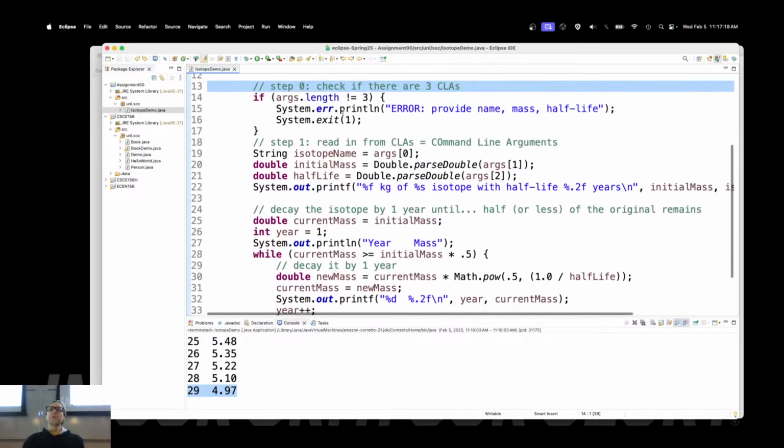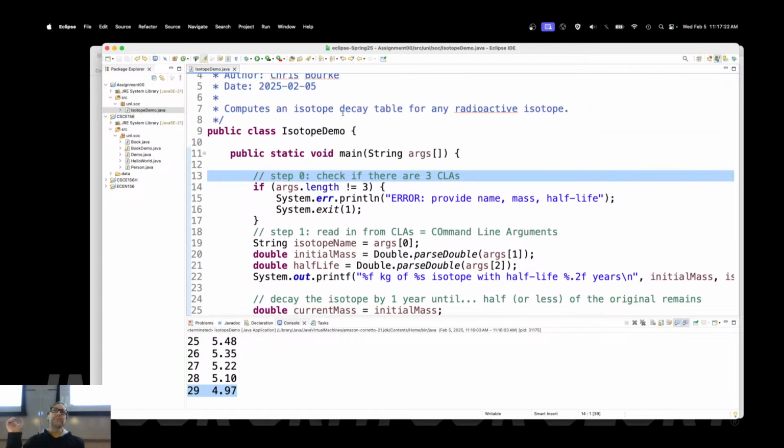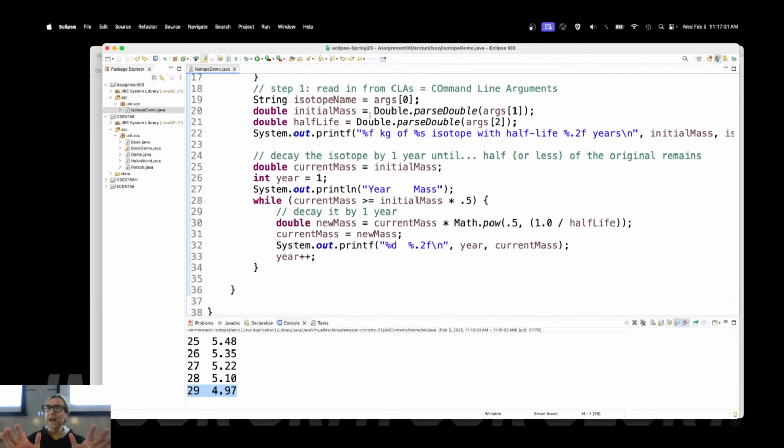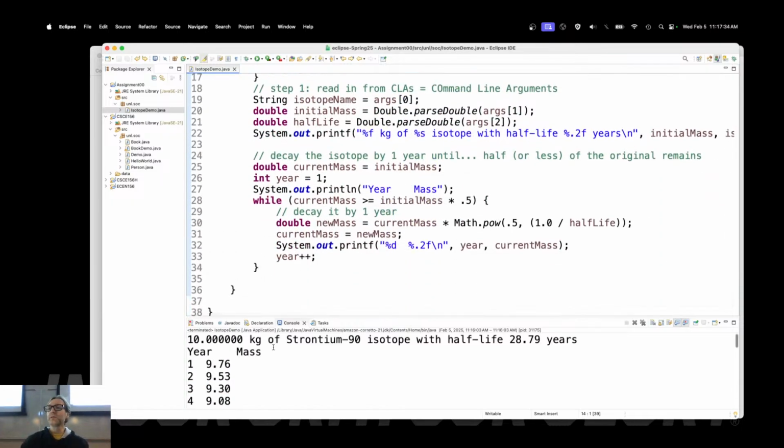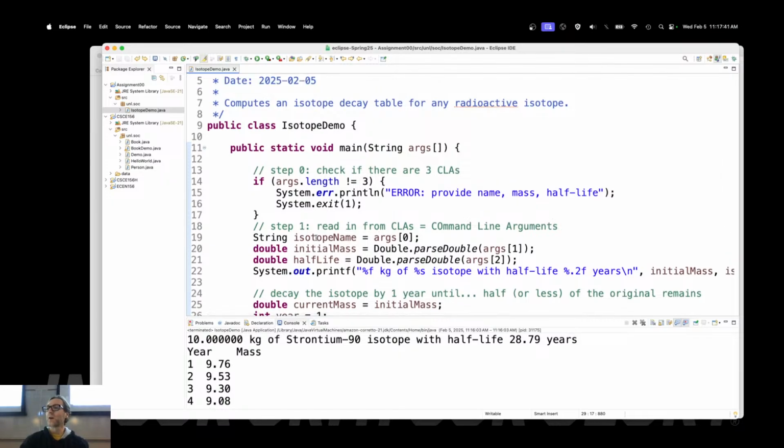Now, we're going to be transitioning into object-oriented programming. This is how you would do it in C. This is probably also how you would end up doing it in Python. This is not object-oriented programming. We're going to change this program to not change its behavior. It's still going to produce this table, but we're going to change it so that it's more object-oriented. The object in question here is our isotope and its mass. I've got a name. I've got a half-life. I've got an initial mass. 3 pieces of data. What does that tell you you should be doing?